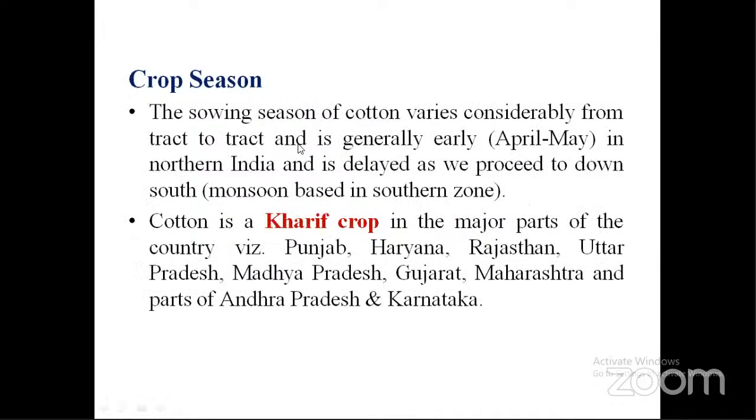Crop season: cotton is mainly grown as a kharif crop in our country. In North India, in some areas, they generally go for early sowing. That means in the months of April and May. But in South India, the sowing of cotton mainly depends upon monsoon and rainfall. Just after the immediate onset of the main rainfall or monsoon, farmers will go for cultivation of the cotton crop.